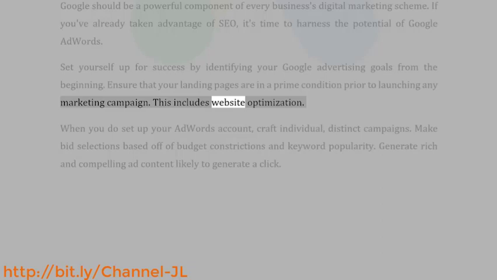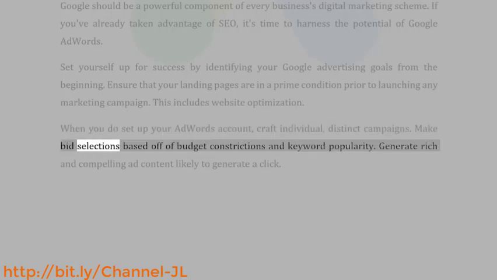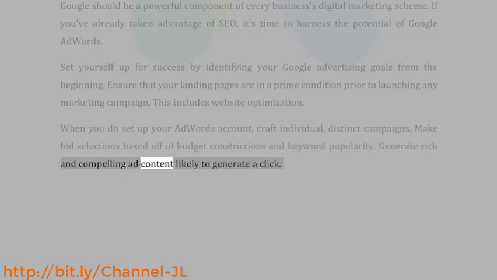This includes website optimization. When you do set up your AdWords account, craft individual, distinct campaigns. Make bid selections based off of budget constraints and keyword popularity. Generate rich and compelling ad content likely to generate a click.